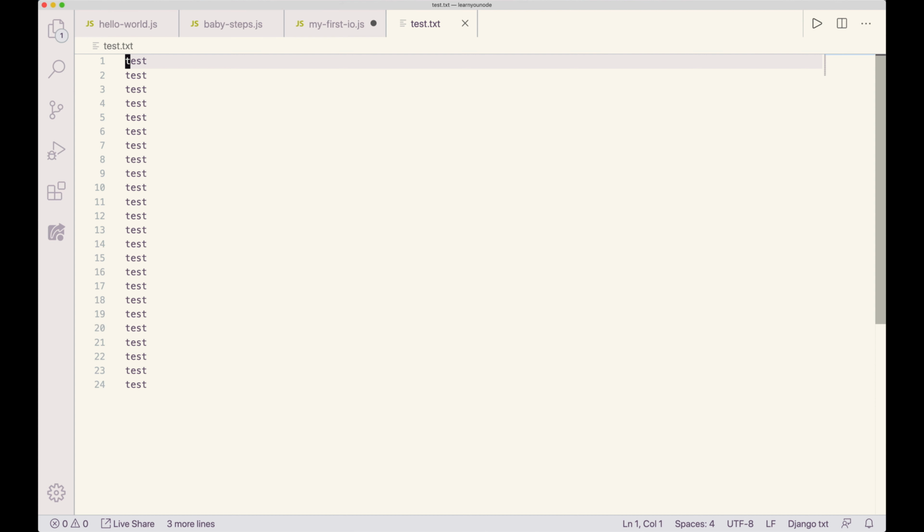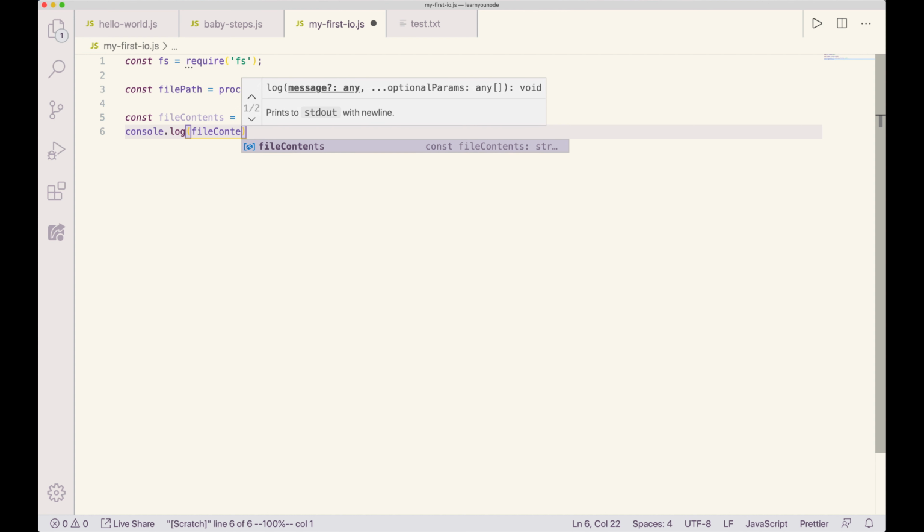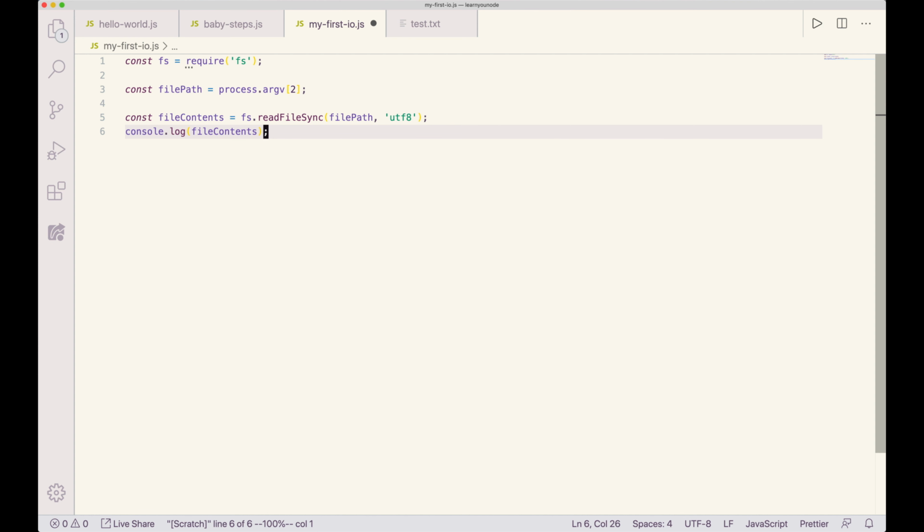We'll just do that. Okay, I've got a file we can load to test this. We'll have to pass the path of that file as a command line argument when we run it, and I'll show you how to do that. And the test I want to see is what this file contents actually contains, if it contains a string like we hope. So I'm going to log out whatever that is.